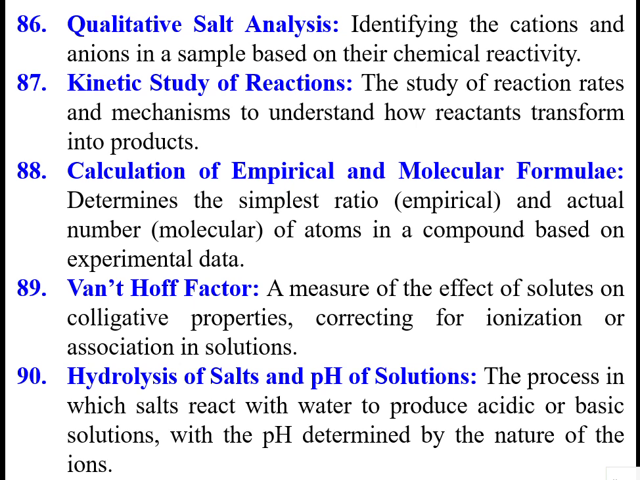Hydrolysis of salts and pH of solutions: the process in which salts react with water to produce acidic or basic solutions. The pH is determined by the nature of the ions. If pH is more than 7, it is basic. If pH is 7, it is neutral. Below 7 it is called acidic. Above 7 it is called basic, or alkaline also we can say.